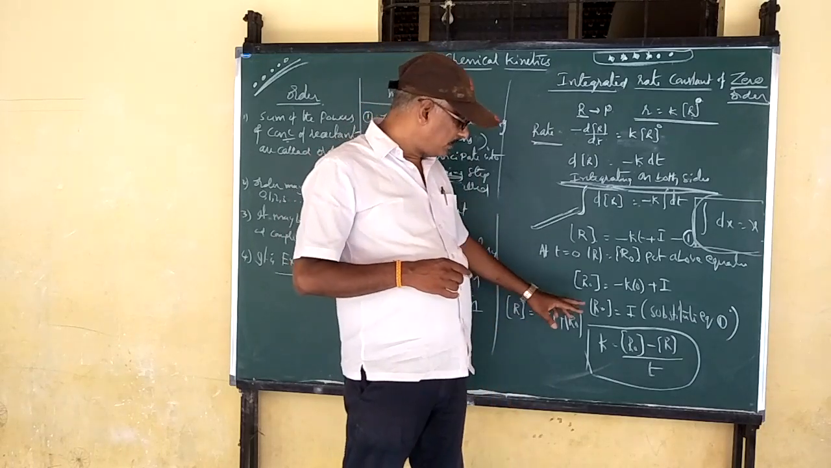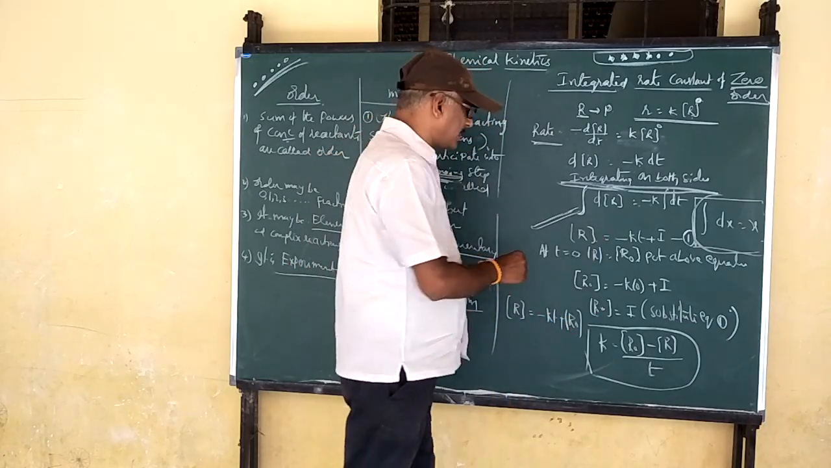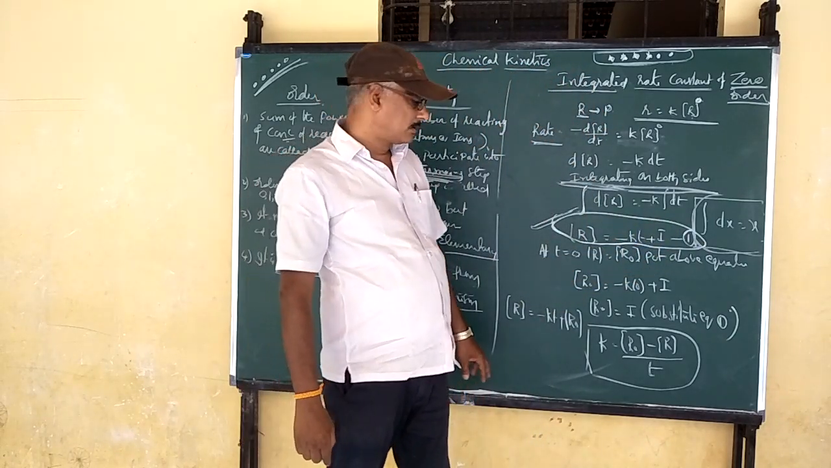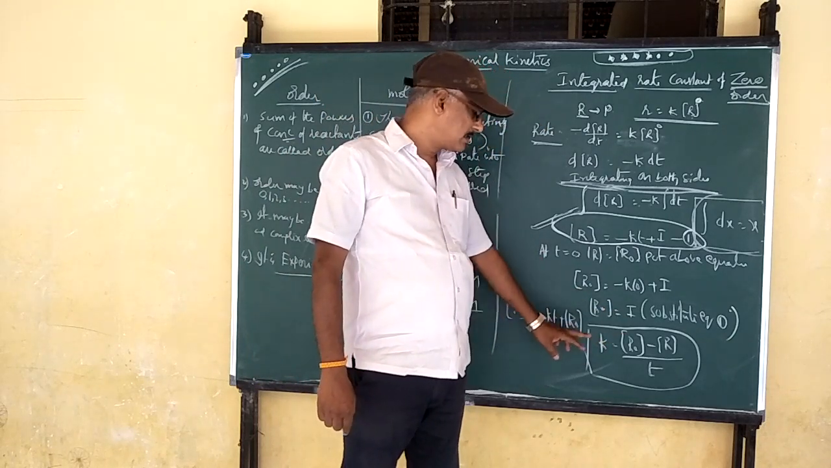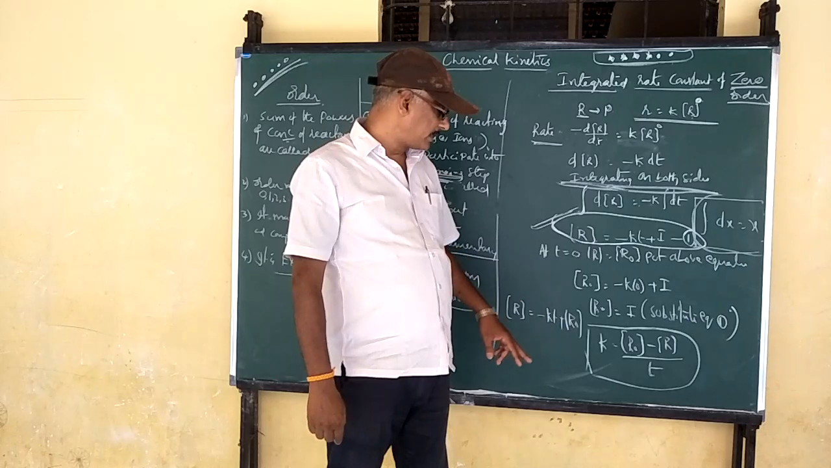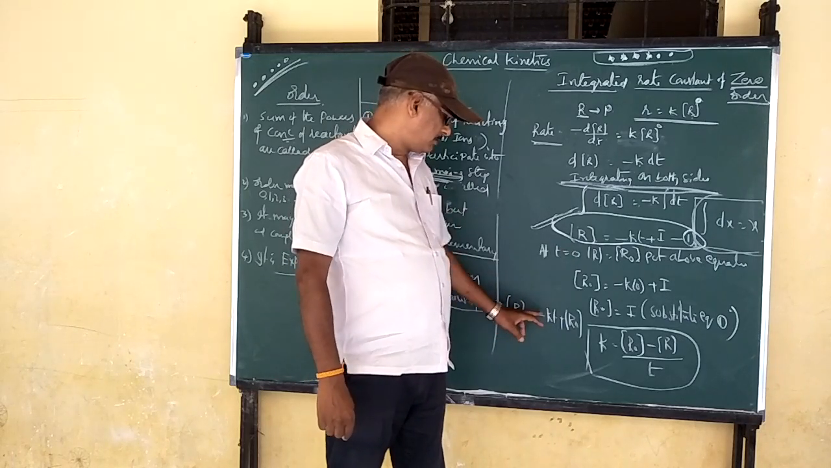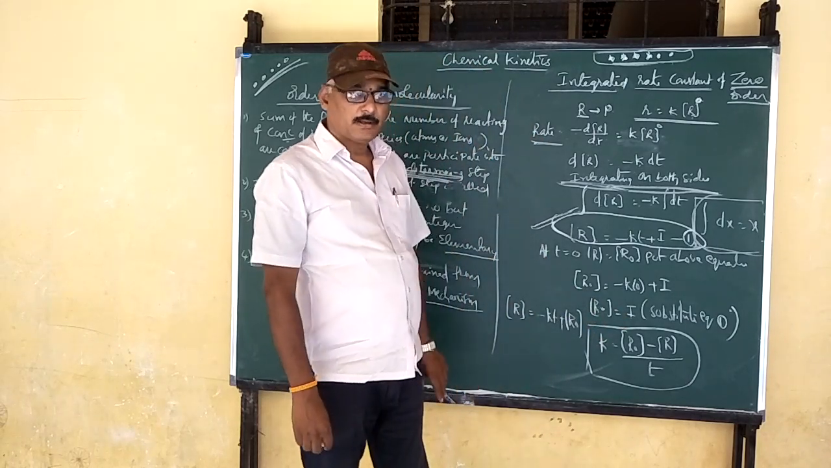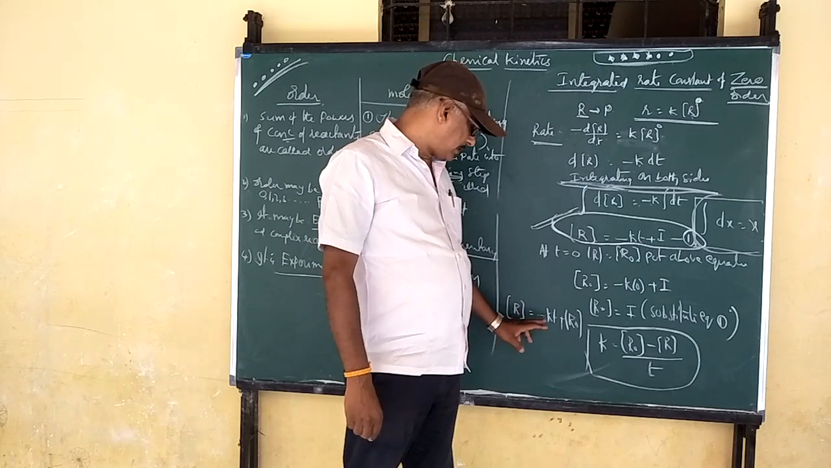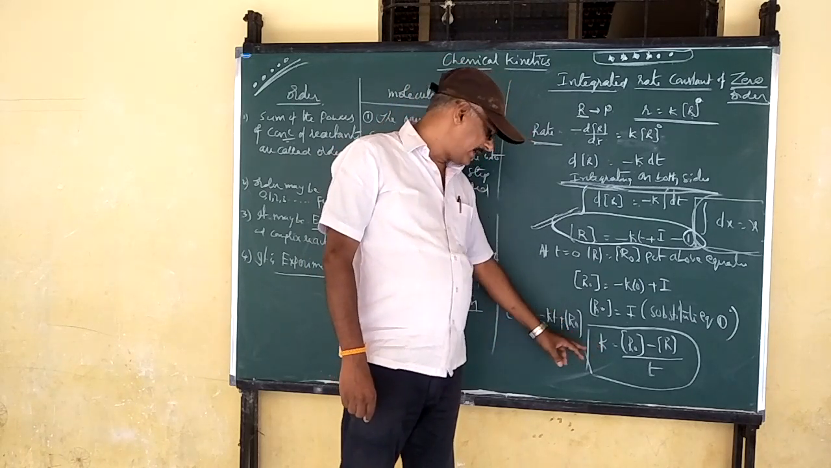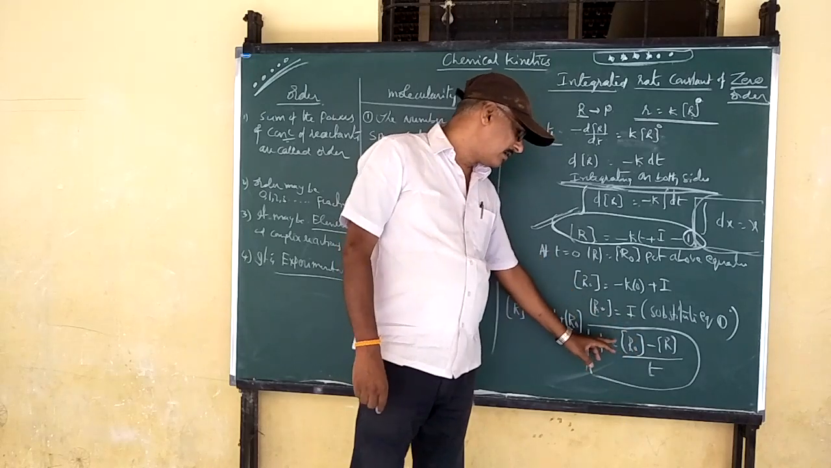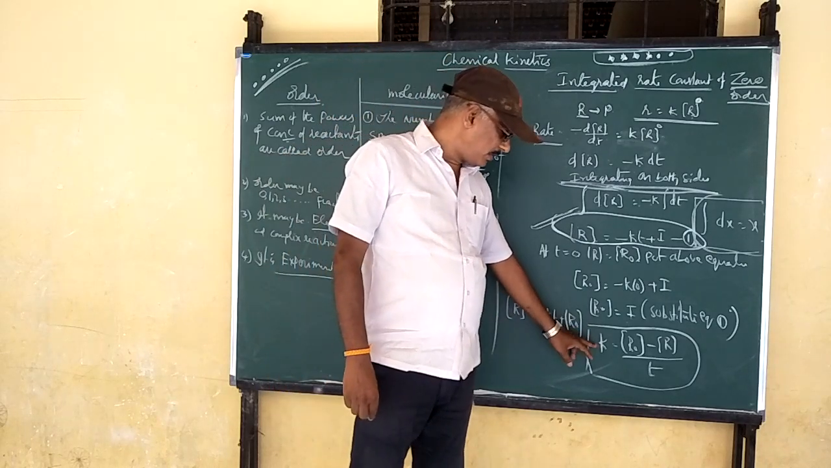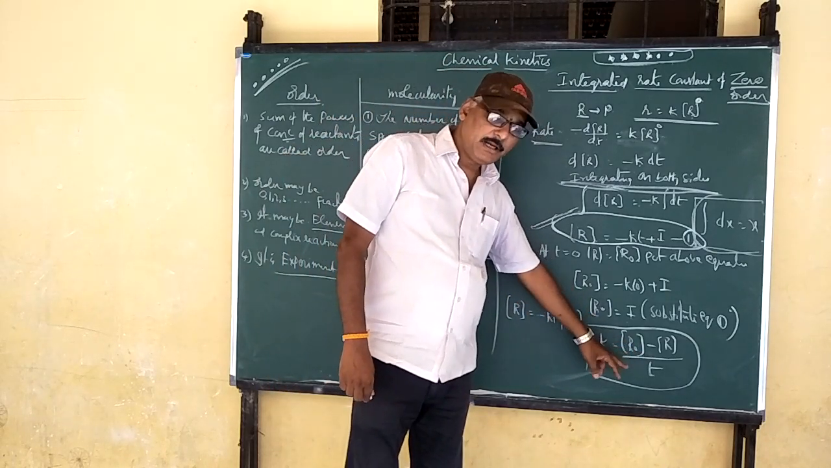Now this I value is substituted into equation number 1. So R naught is equal to I. Substituting in equation number 1, what do you get? R is equal to minus Kt plus R naught. Now you can take K to one side: K is equal to R naught minus R divided by t.